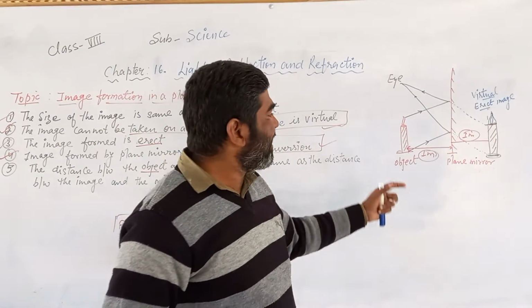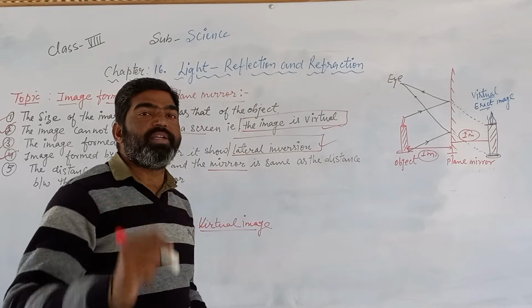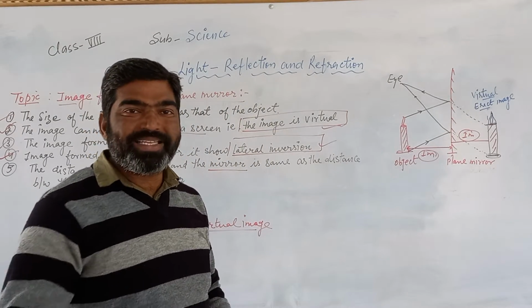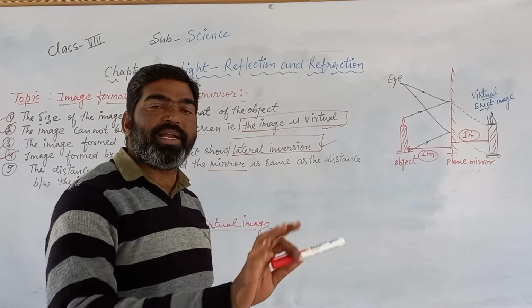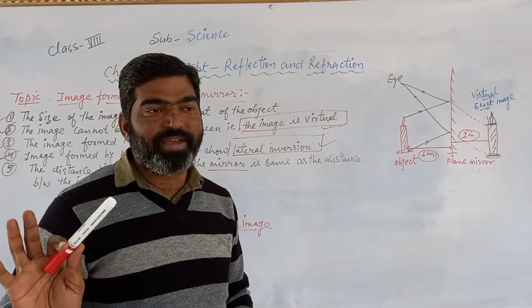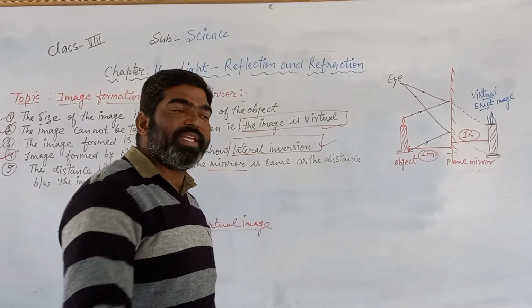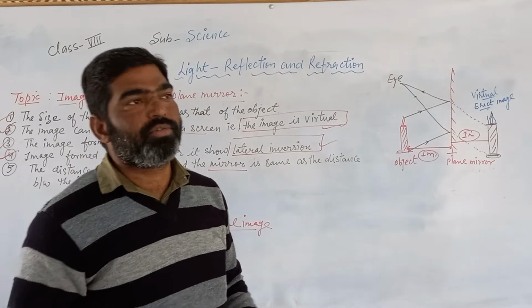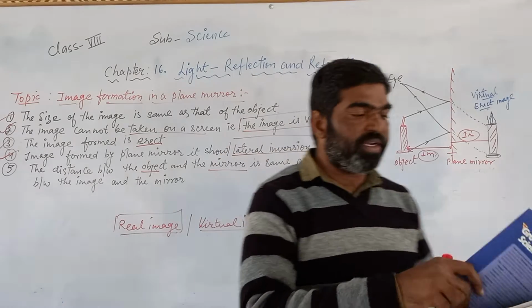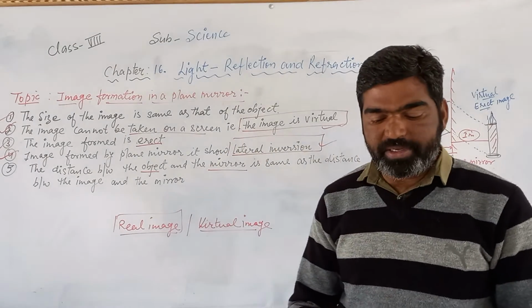So हमेशा equal distance पे always this image is formed. The distance between the object and mirror and image and mirror is equal. 5 meter में तो 5 meter पे ही image बनेगी. If you kept the object at 2 meter, the image is also formed at 2 meter. So these are the basic properties of the image formed by the plane mirror.